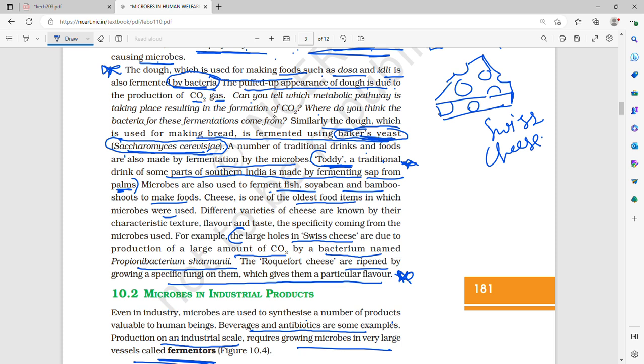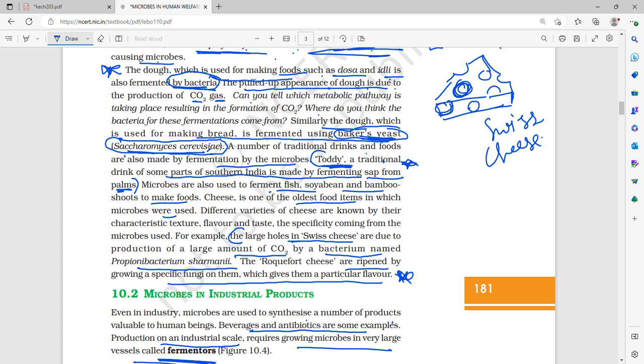Cheese is one of the oldest items in which microbes were used. Different varieties of cheese are known by the characteristic texture, flavor and taste coming from the microbes used. For example, Swiss cheese has large holes which are formed due to carbon dioxide. What leads to such a huge production of carbon dioxide to form such big holes in Swiss cheese?